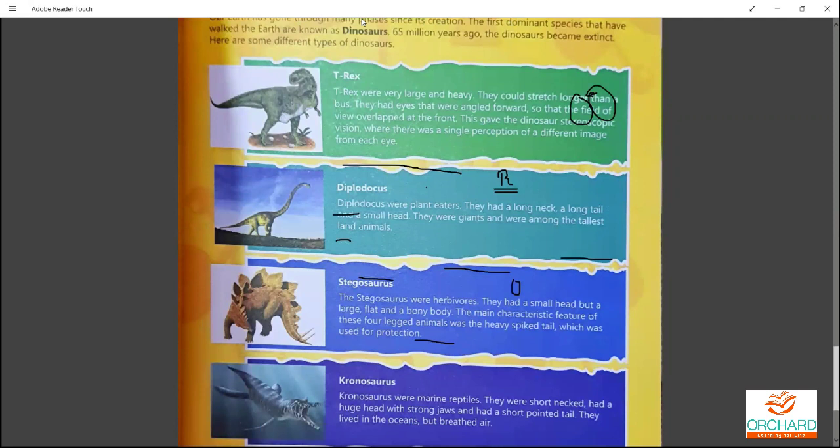Stegosaurus. You call it Stegosaurus. This will be the next one. The Stegosaurus were herbivores. Again, here they are also herbivores.